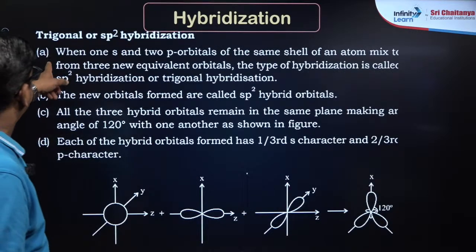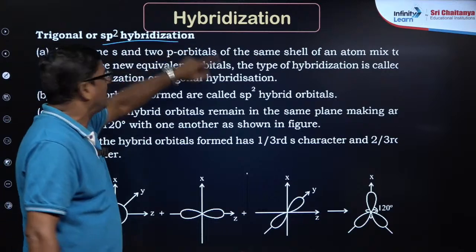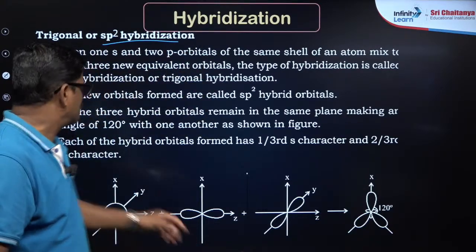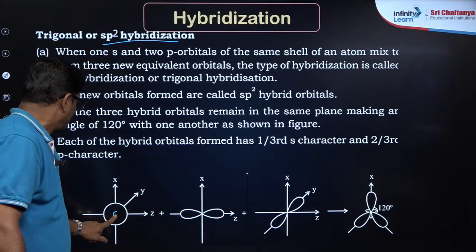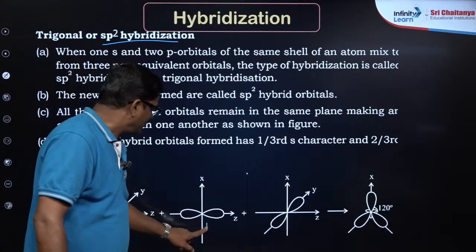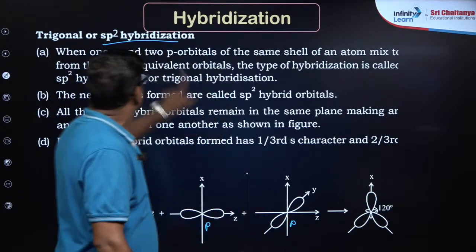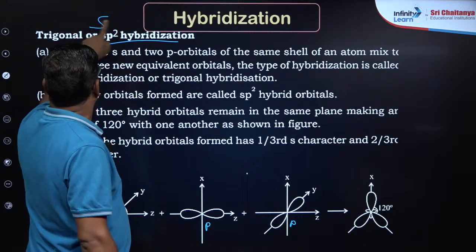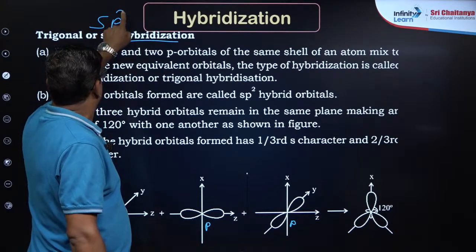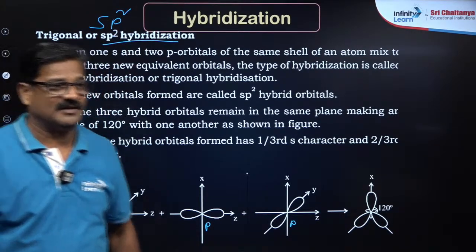One more, trigonal sp2 hybridized orbitals. So in that there is one s orbital, one p orbital and one p orbital. So that you said it is s and p two orbitals. That is the meaning of that, right?